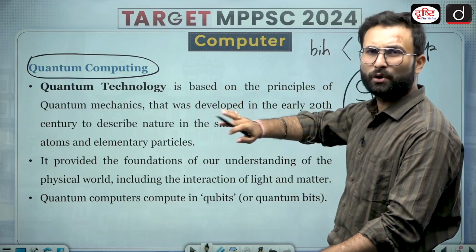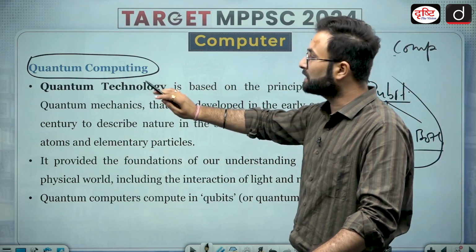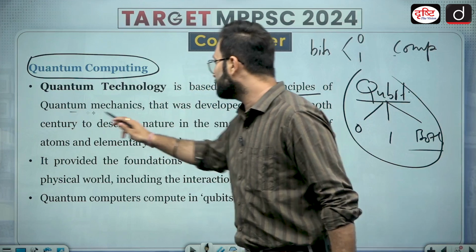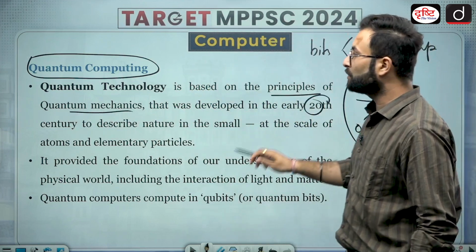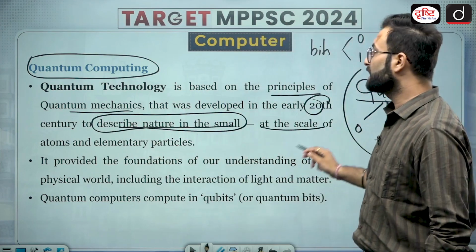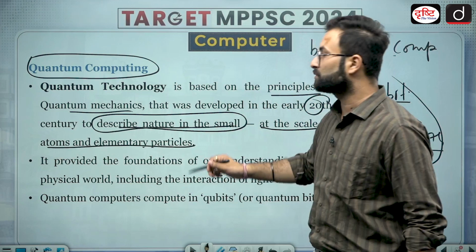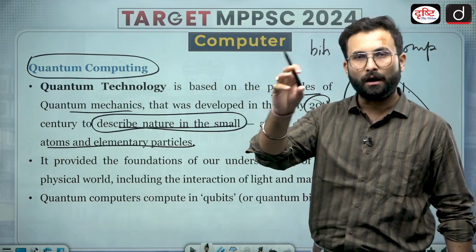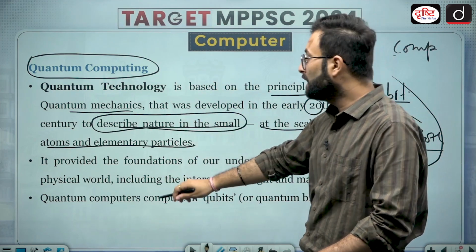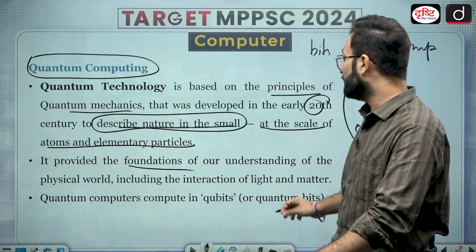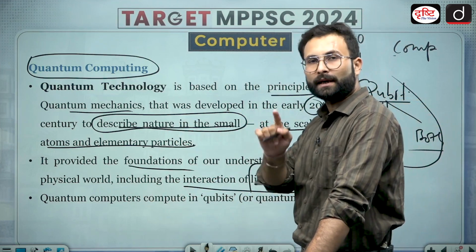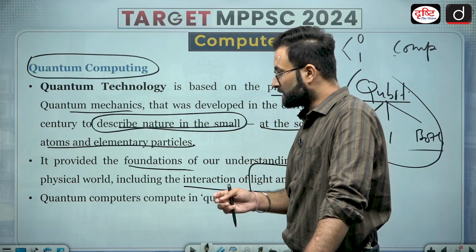You don't have to go into the details of this. Just know that quantum computing is a technology based on the principle of quantum mechanics, which was developed in the early 20th century to describe nature at the scale of atoms and elementary particles. So basically they are talking about atoms, electrons, protons, their elementary nature at such a scale. It provides the foundation of our understanding of the physical world, including the interaction of light and matter. They will see how a particle behaves at a particular size.